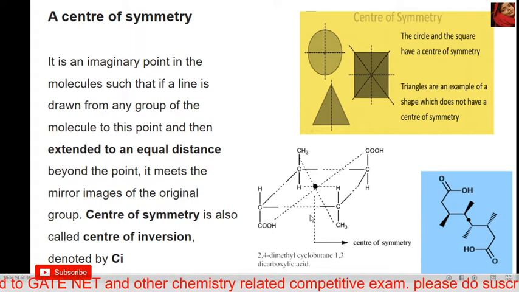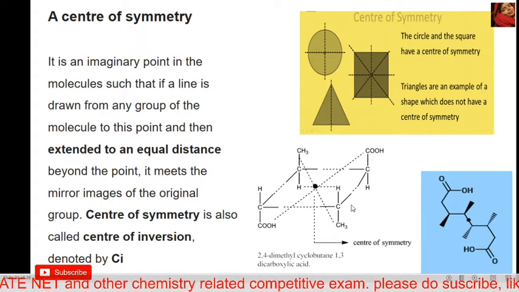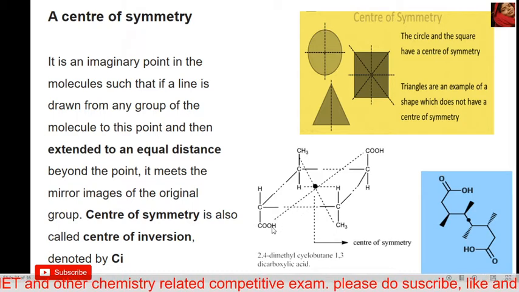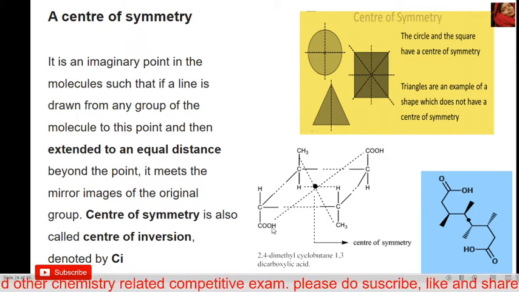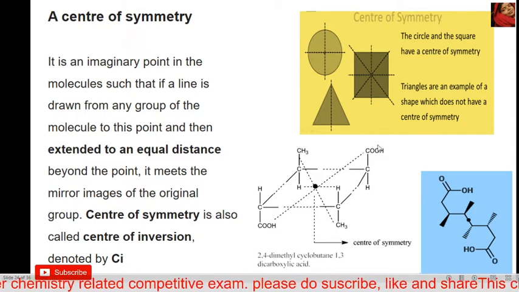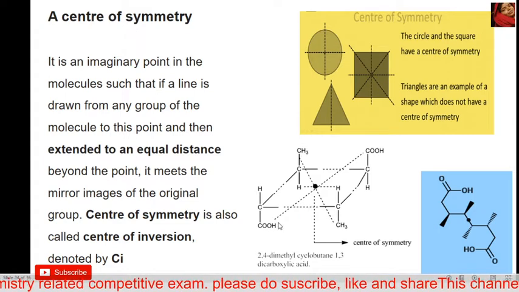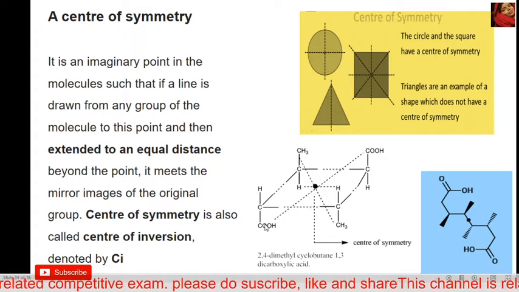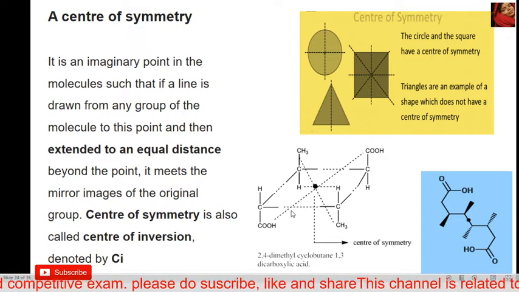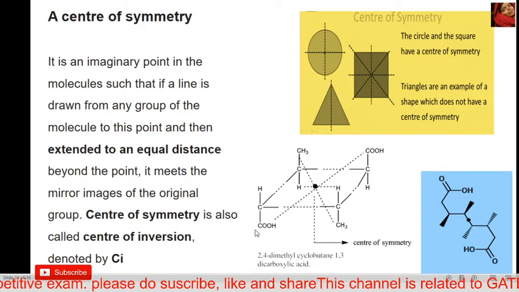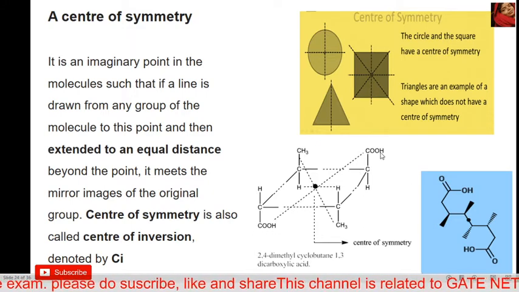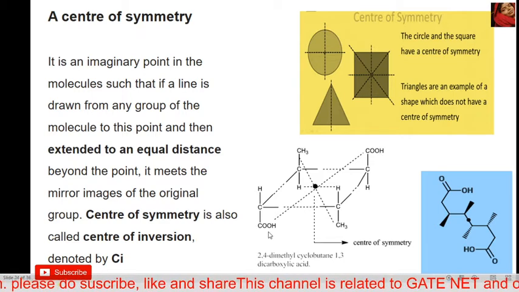For a center of symmetry, it's important that both groups are the same on opposite sides, not different groups. In case a methyl group is present here and a carboxylic group is present here, then the center of symmetry is not present, because here is a carboxylic group and here is a methyl group, and both groups are different.